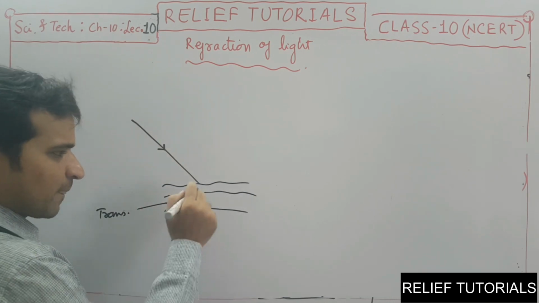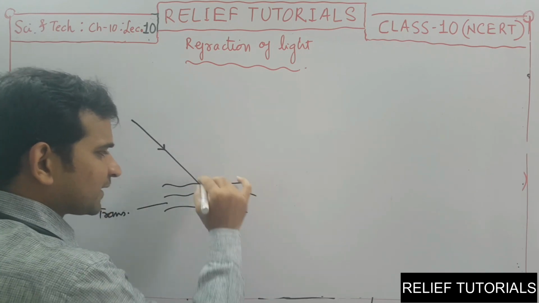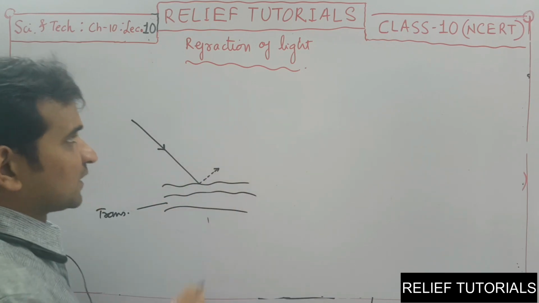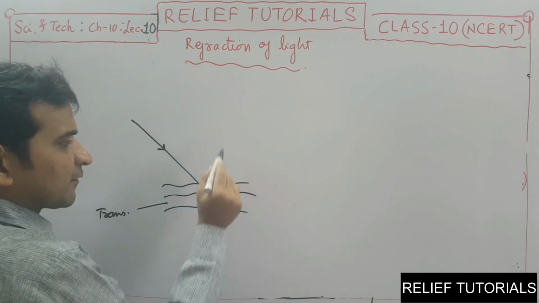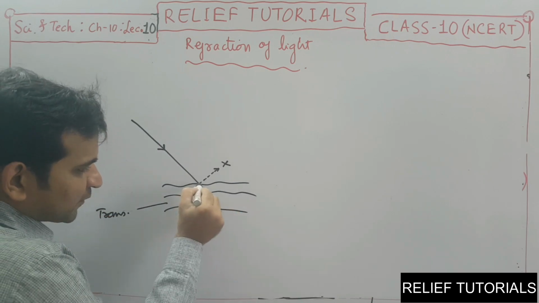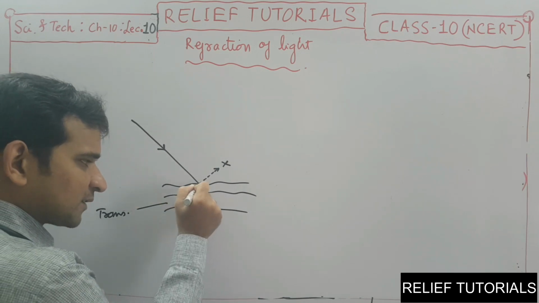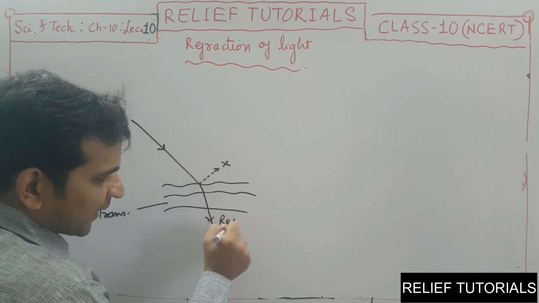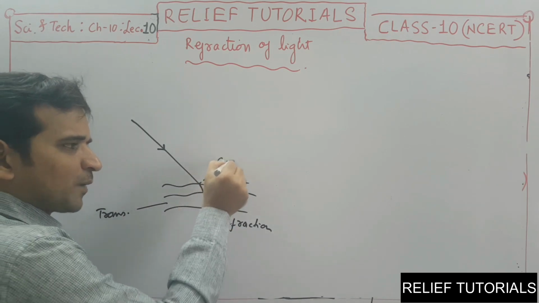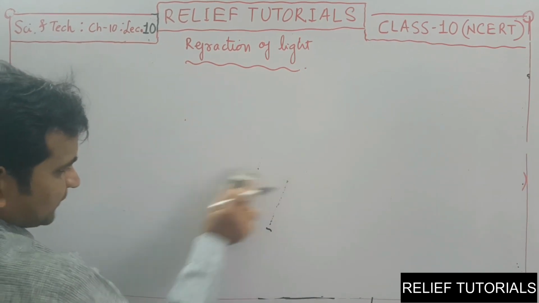Because it is a transparent medium, most of the light will pass through. A very little amount of light reflects. When we are discussing refraction of light, we are going to ignore this part. We want to see what exactly happens to the light which goes inside water. This phenomenon of passing of light into the medium is called the refraction phenomenon. Some light bounces back, but we are not going to consider that part when we are discussing refraction.